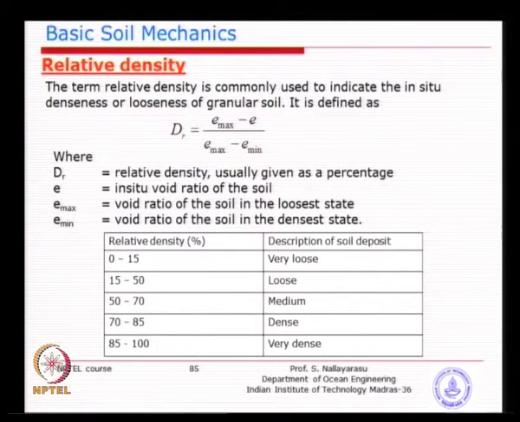So, this relative density is an interesting characteristic, which you will find later will be related to several strength parameters. In this case, the state of the soil is described and the relative density is given here. So, you see this table, loose 0 to 15%, that means lots of voids, loose, very loose, medium and dense and very dense. So, you can use this, and later you relate this